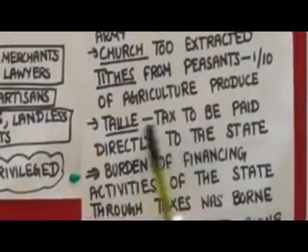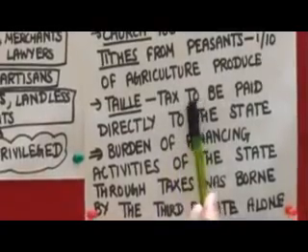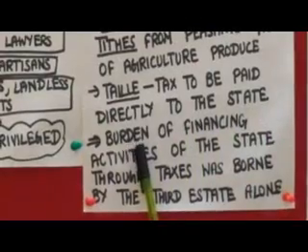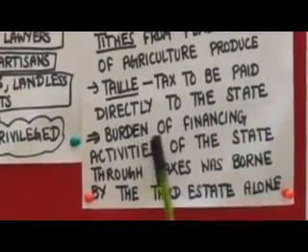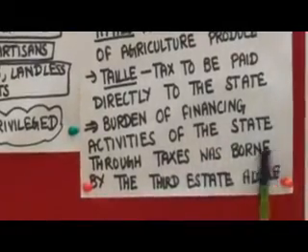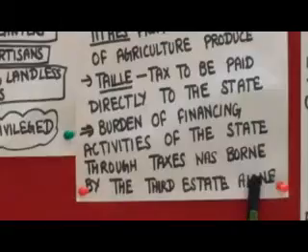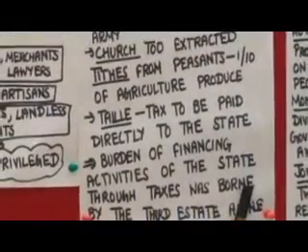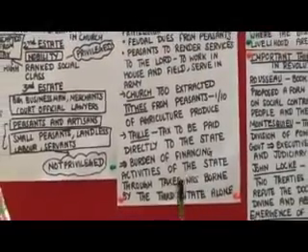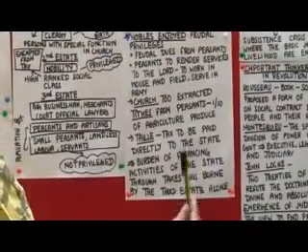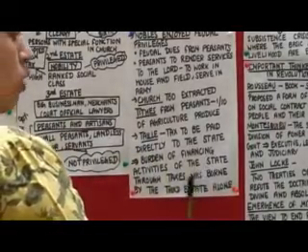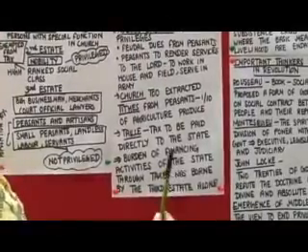Then taille. It was also a kind of tax that was directly to be paid to the state. And so by this we came to know that the burden of financing activities of the state through taxes was borne by the third estate alone. And they didn't have any privilege and they were facing so much scarcity of basic means also. So this was also the main reason of the French Revolution. Now as I told you, they put on more taxes, right?